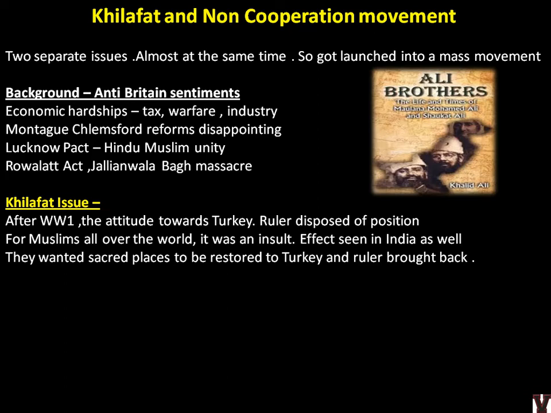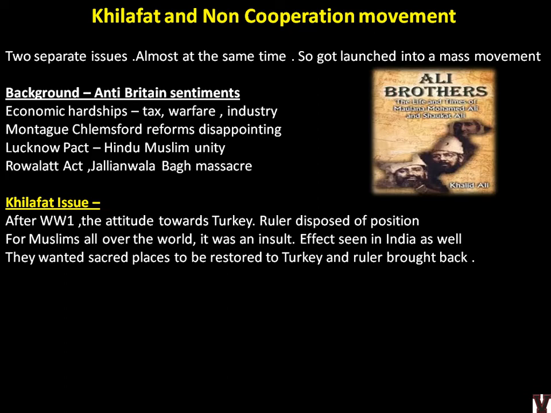So the Ali brothers are there, Shaukat Ali and Muhammad Ali, as you see in the picture. They two were the Ali brothers. So remember these brothers, because I told you last time also we did Savarkar brothers, Ghosh brothers, Chapekar brothers, Sayyid brothers. We have done a lot of things which are important for prelims. So please remember when you learn each thing, and should understand the timeline, when each thing is happening, when each leader is coming into the picture. Okay, so this is the Khilafat issue.